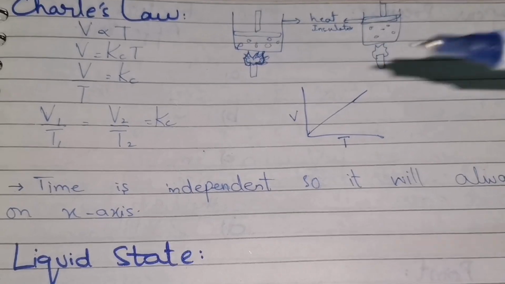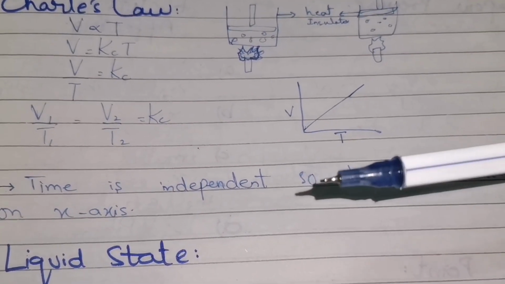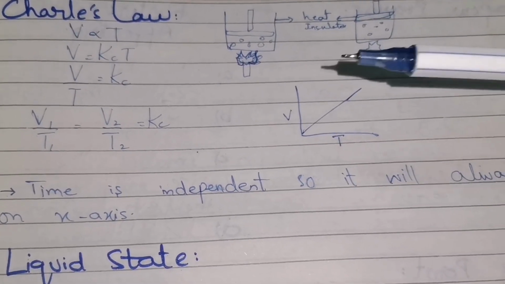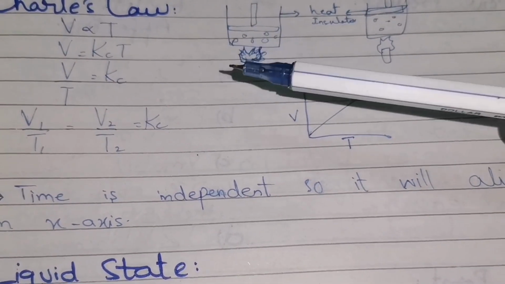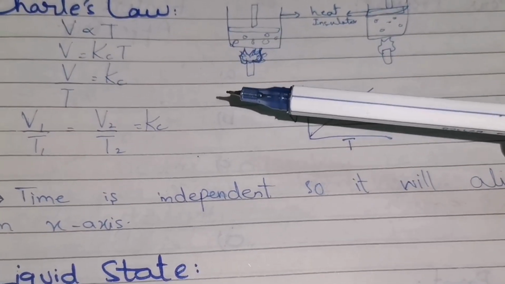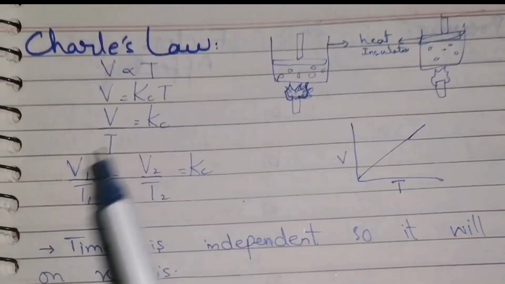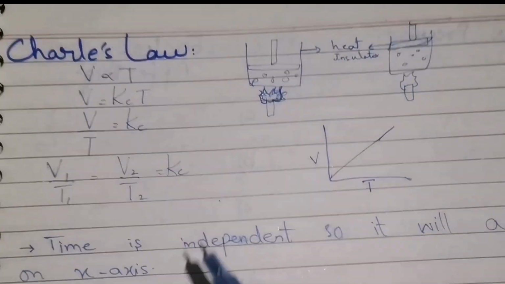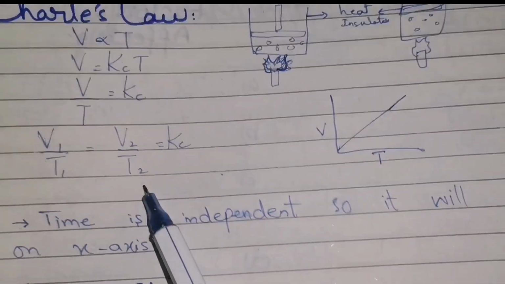Boyle's law was volume is inversely proportional to pressure, in that the temperature was constant, and here volume is directly proportional to temperature. So which thing is constant? Pressure is constant. When we remove the sign of proportionality, we write a constant. What is constant over here? Here the constant is Kc. Now if we have two substances, two cylinders, then we will use the formula V1 divided by T1 is equal to V2 divided by T2.